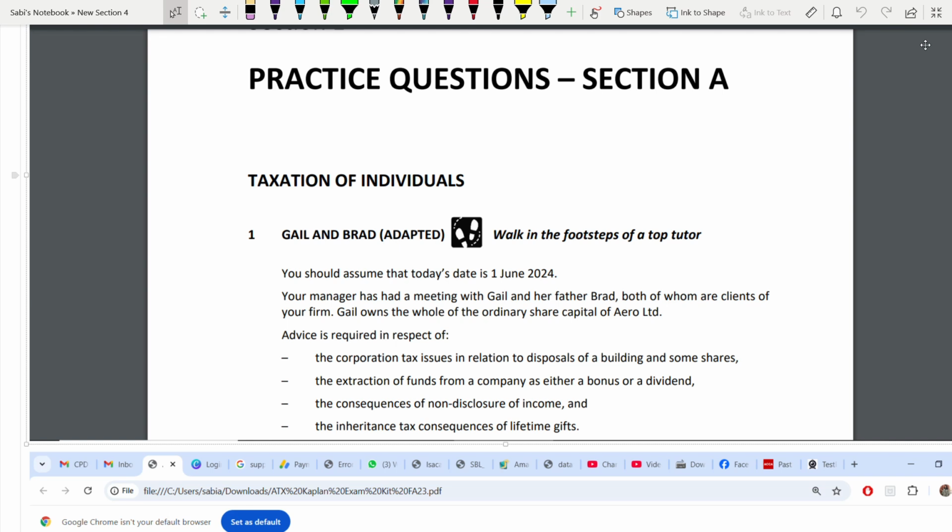Your exam of ATX is 5th of March 2025. Before that, I'll be finishing the revision kit. So let's start with question 1. The first few questions, if you see your revision kit, focus on taxation of individuals.